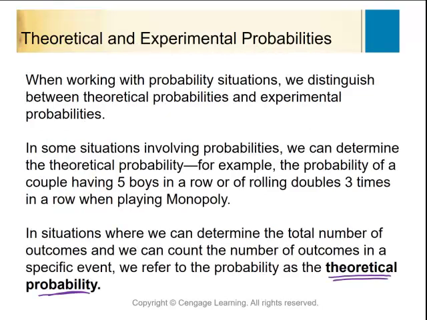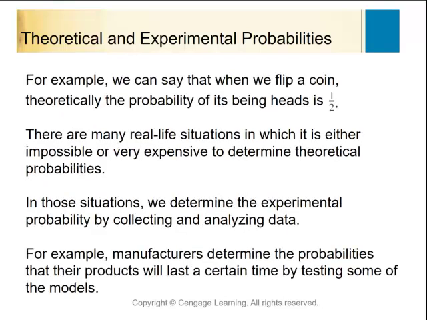All right, let's look at our theoretical and experimental probabilities. In experimental probabilities, I have to collect quite a bit of data. We were looking at theoretical probabilities of flipping coins and spinning a spinner. Experimental probabilities would be like the collection of that data having to do with tires that we looked at in our last section. And if you'll remember those tires, we collected that data and it modeled a standard normal.